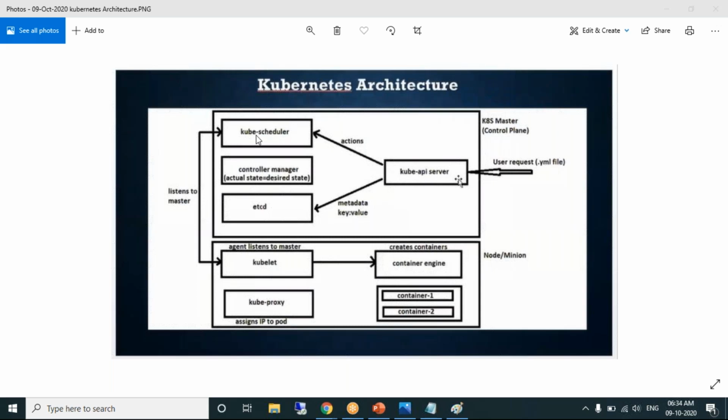Now what will the Kube scheduler do? This is the only component having communication to the node. Did you understand? Look at the diagram. There's a link between this scheduler and this component. So the only component which communicates to the node is the Kube scheduler. There's no communication from the controller manager or etcd. As per the diagram, the Kube scheduler communicates to the node.